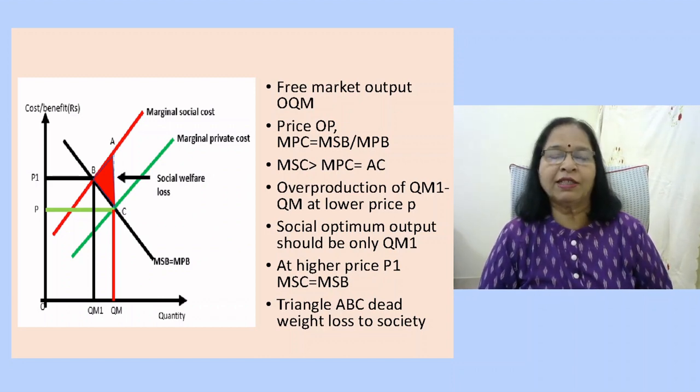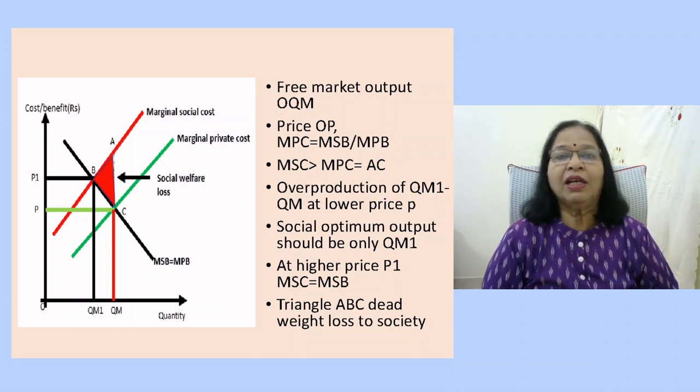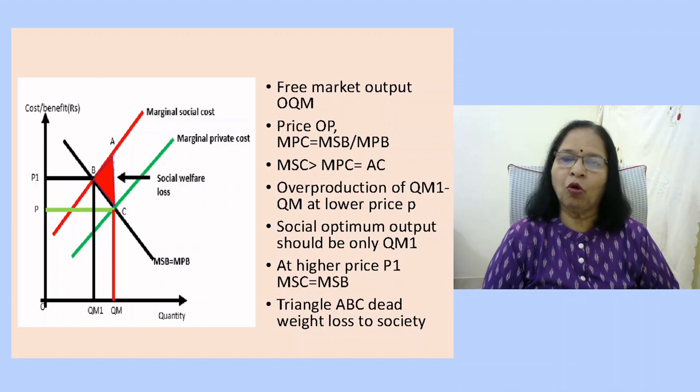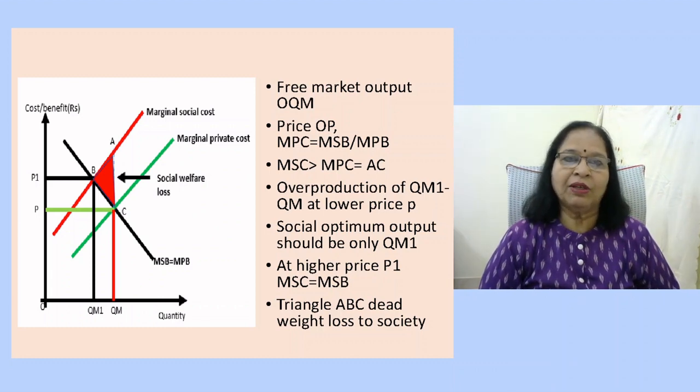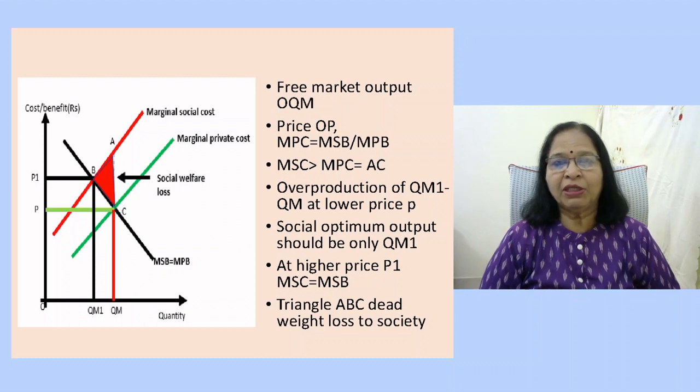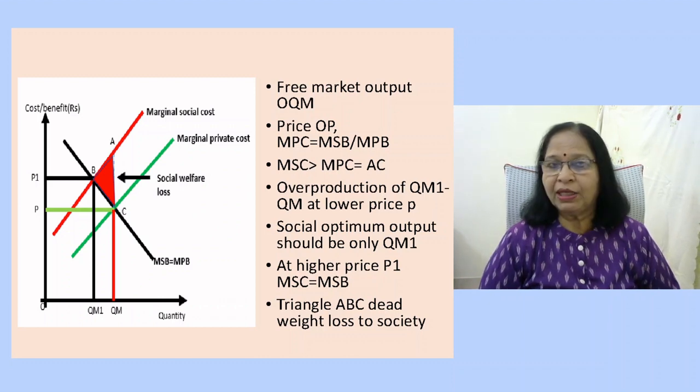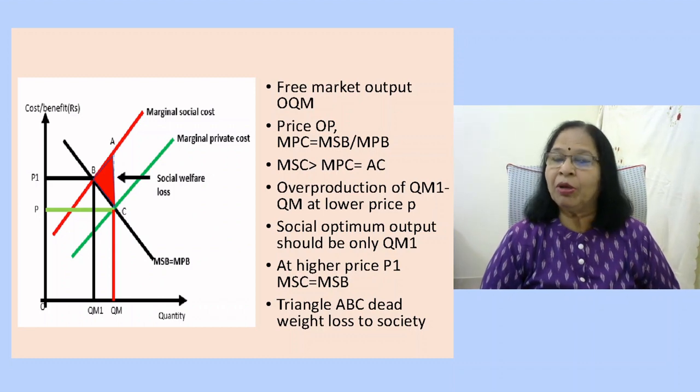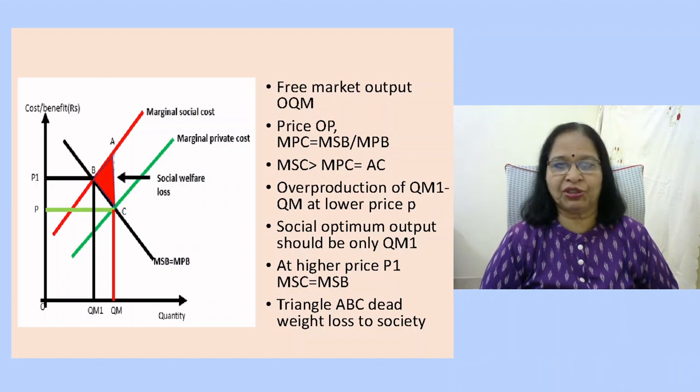Downward sloping curve is the marginal social benefit curve. Under free market conditions, the output will be decided at QM, where the marginal private cost curve intersects the marginal benefit curve, and the price that is determined is OP. Now you can also observe that the red curve, the marginal social cost curve, is above the marginal private cost curve by the vertical distance AC. This distance is the negative externality that is caused to the environment because the firm does not bear this cost of production.